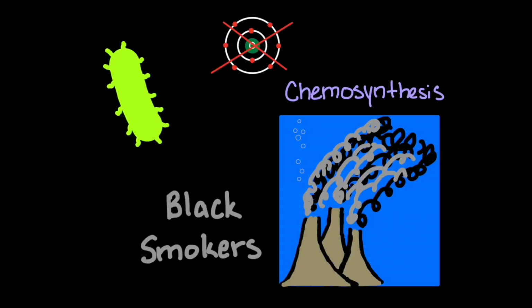They most likely lived in inhospitable environments. This included black smokers and other volcanic areas. Black smokers are vents on the seafloor that spew out chemicals and nutrients that allow these organisms to live.